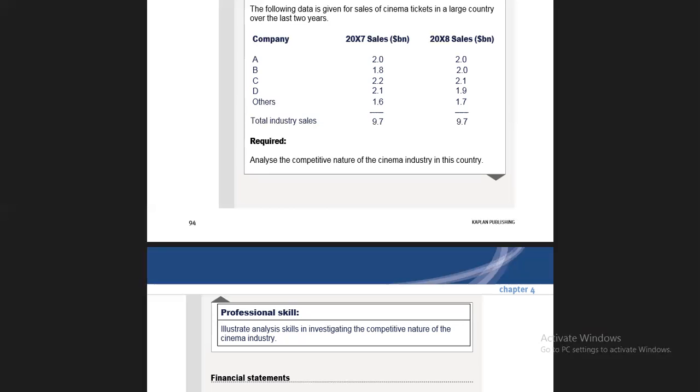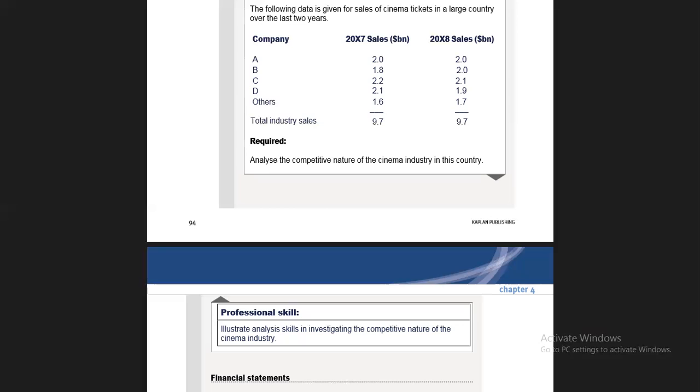So it will depend upon the disparities of income and wealth, and we will evaluate this from this perspective as well. So in 2007 and 2008, total industry sales are the same. This means that income is not disturbed in both of the years, because the total people going and the revenue are the same, but it is fluctuating between the companies.